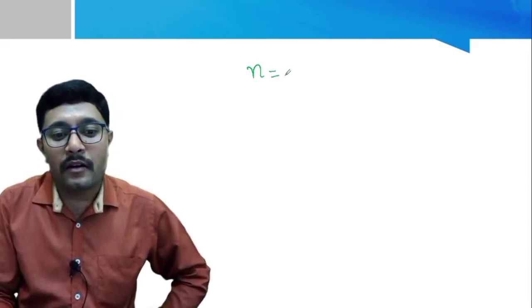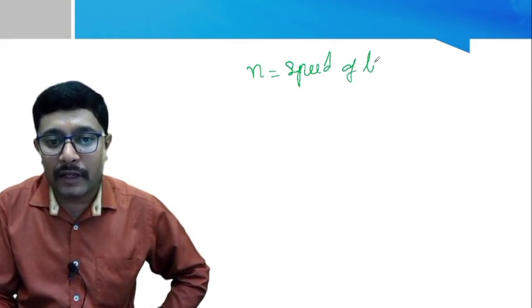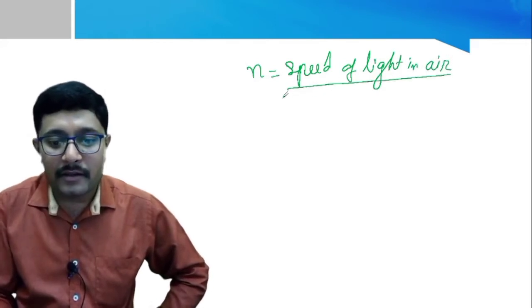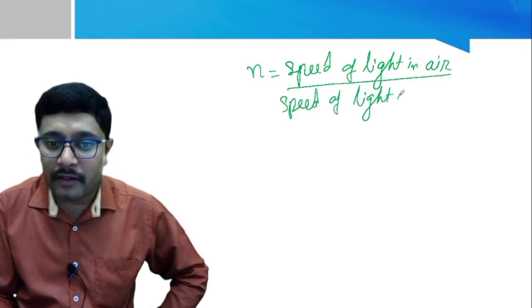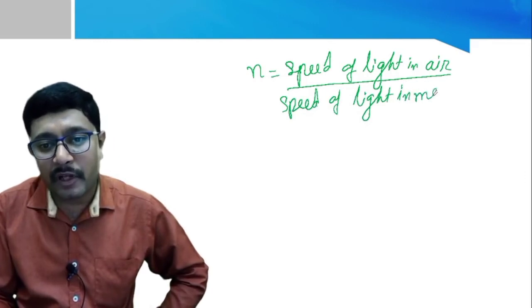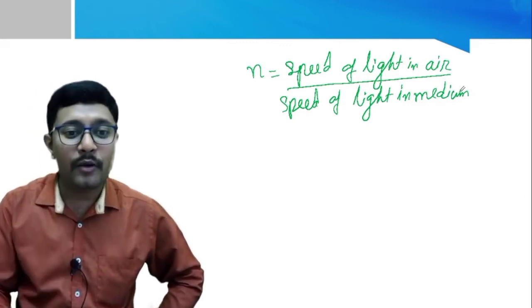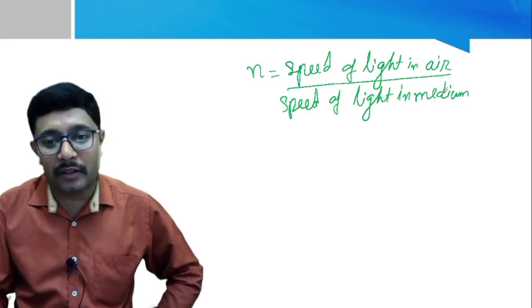So we'll write it as speed of light in air divided by speed of light in medium. Which medium? Any medium, it may be glass, water, kerosene or oil. So now the light is coming from air to any other medium.